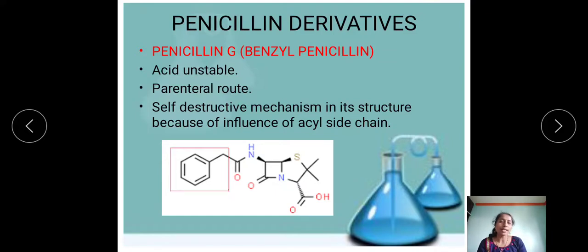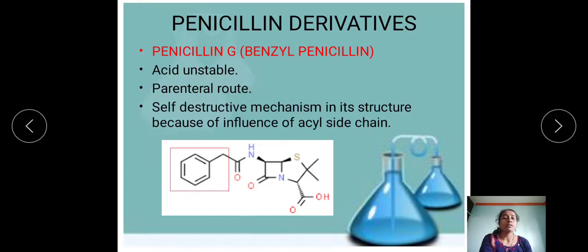What does it mean? There are different characteristics of such penicillinase susceptible penicillins. Which are these characteristics? Gram positive potency: these penicillins give good gram positive potency against staphylococci and streptococci, and are useful against only some gram positive cocci, but they are not effective against gram negative bacilli.